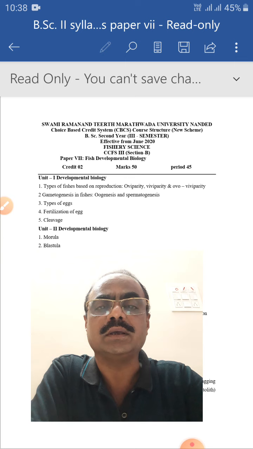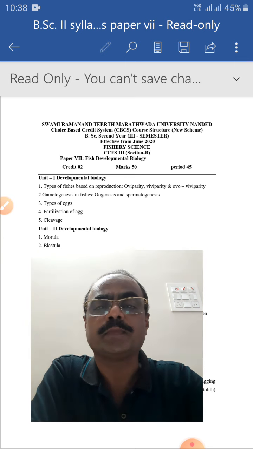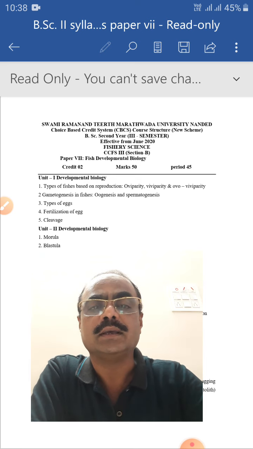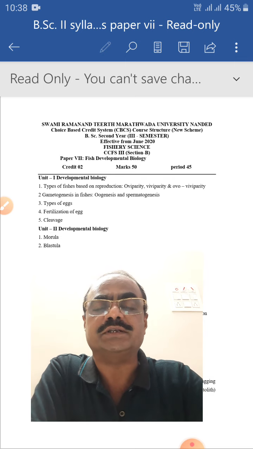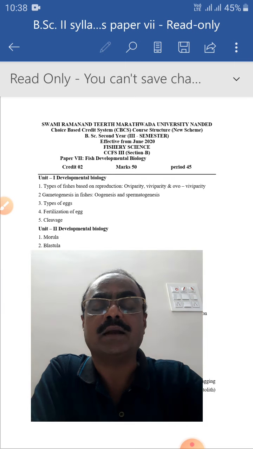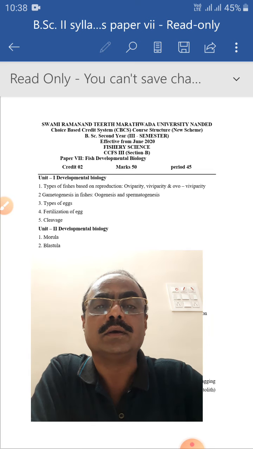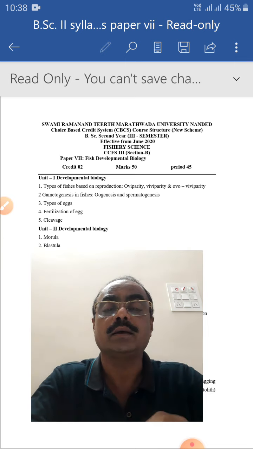Paper 7th includes 4 units. Of the 4 units, 2 units are related to the total developmental biology. In the first unit, there are 5 sub-units or bits. In the first bit, that is types of fishes based on reproduction: oviparity, viviparity and ovoviviparity.